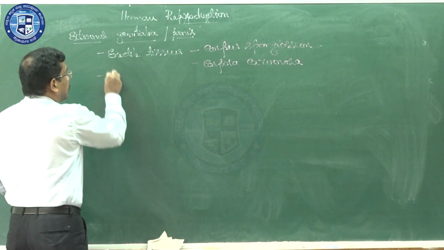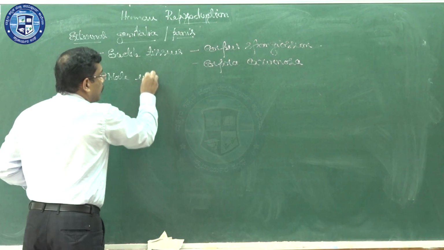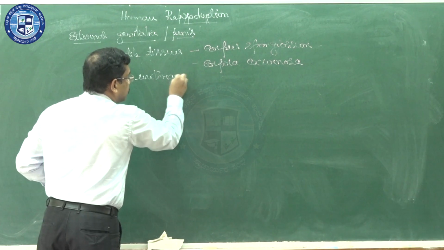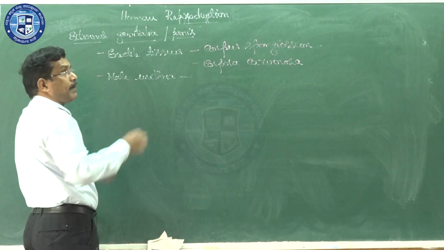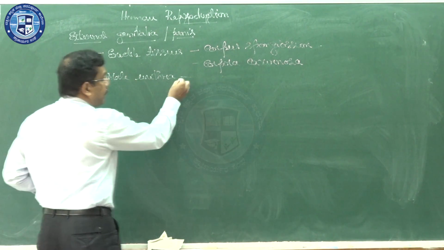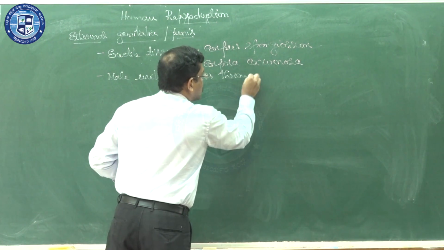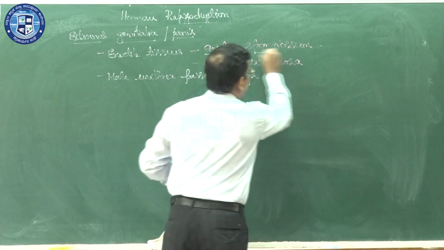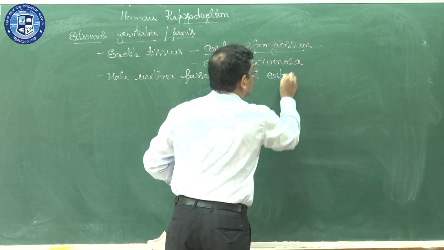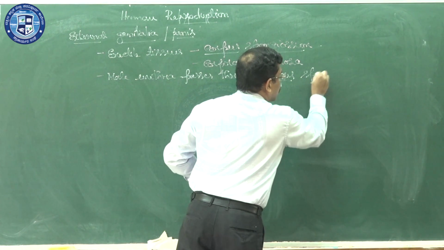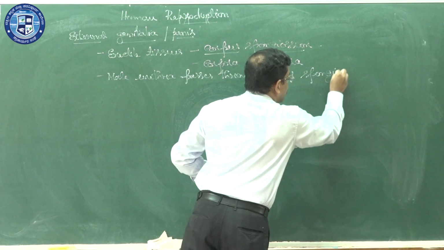So, the male urethra passes through the penis. Further elaboration: the male urethra passes through the structure we call corpus spongiosum.